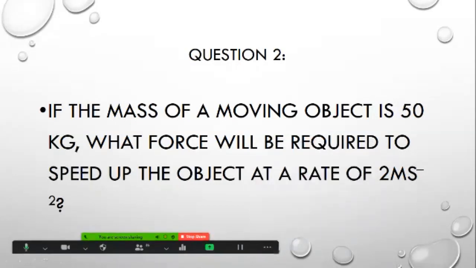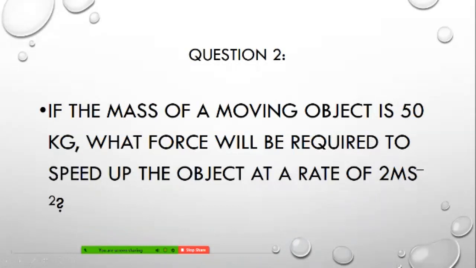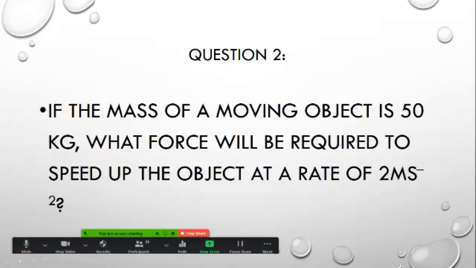Very simple question. The mass of the moving object is given, and the question is what force will be required to speed up. It means the object is moving, but you want to speed it up at the rate of 2 meter per second square.